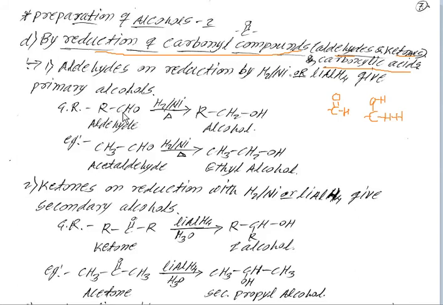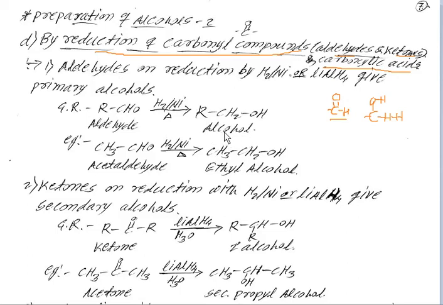The CHO is C double bond O, H. In presence of H2/Ni, on heating we get RCH2OH, that is an alcohol.